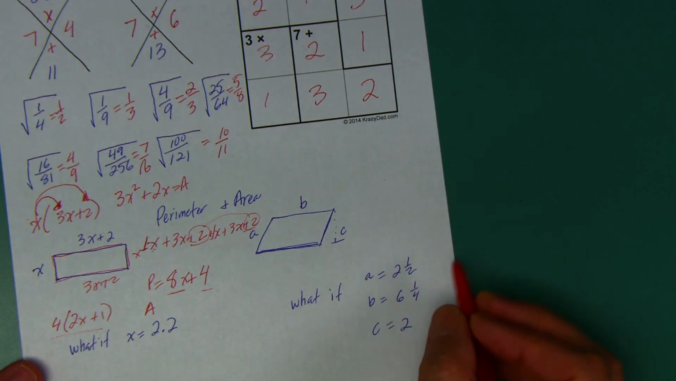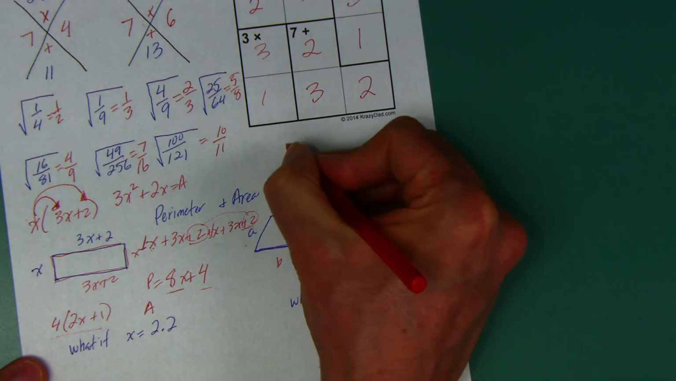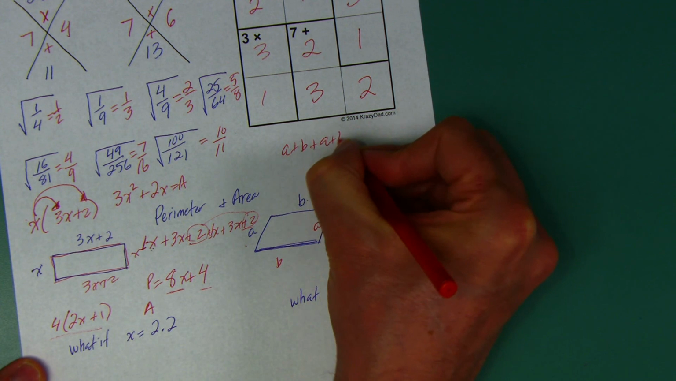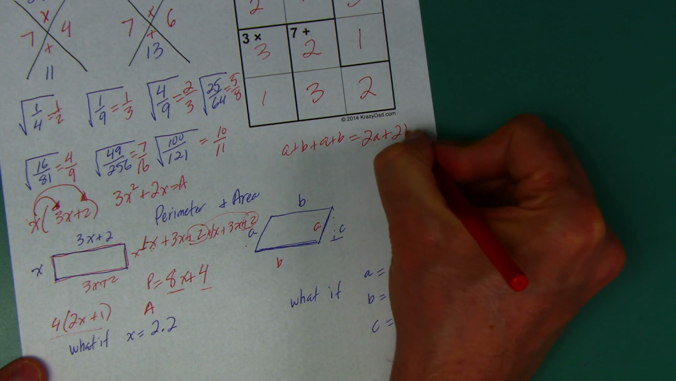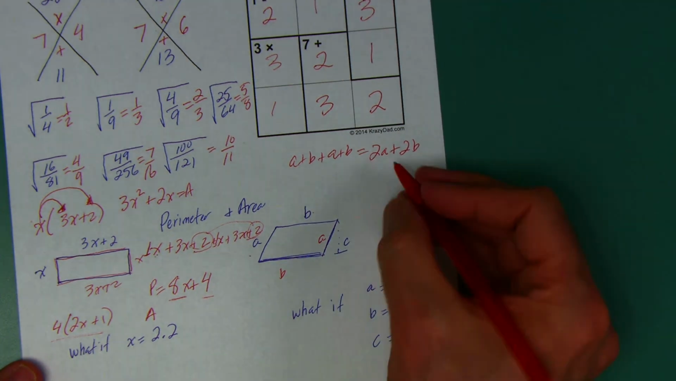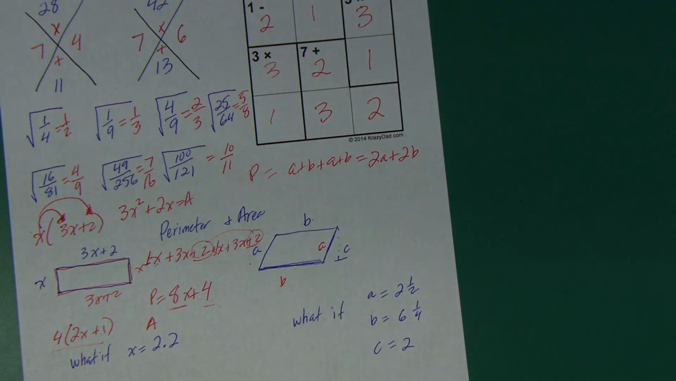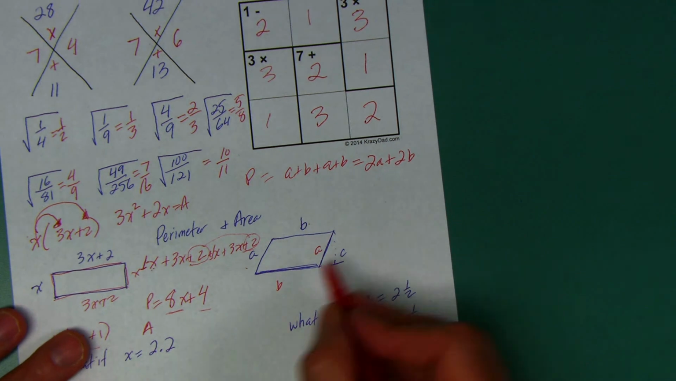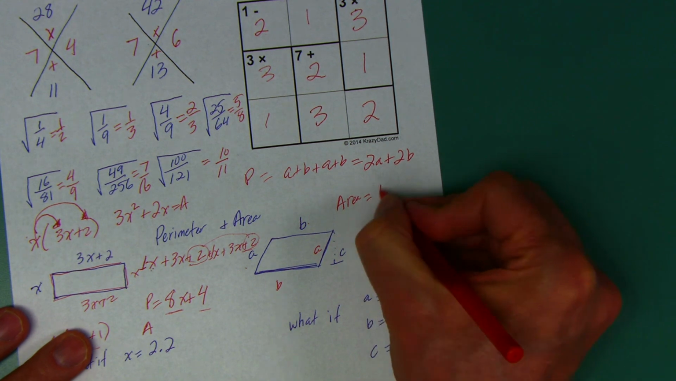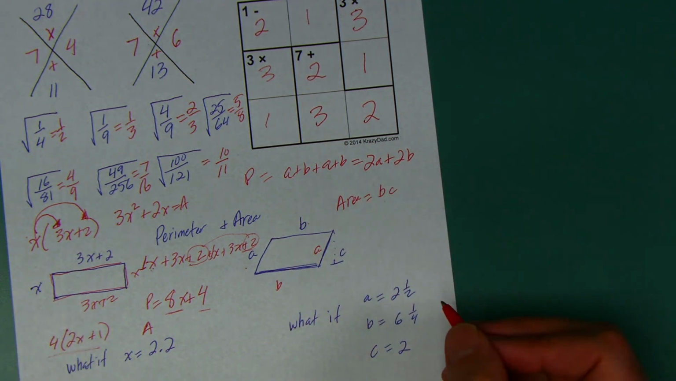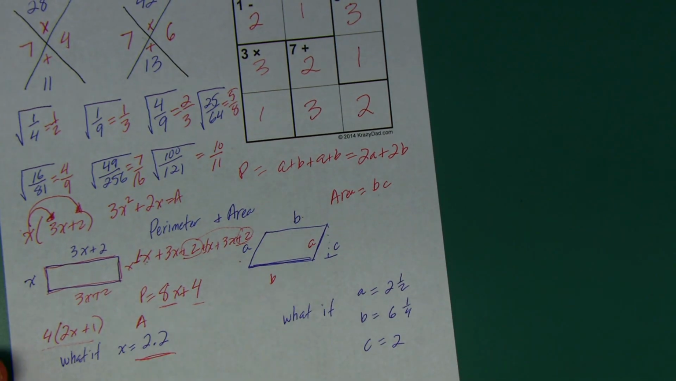Okay. All right, the perimeter of this is a plus b plus a plus b. A plus b plus a plus b is how many a's? 2 a's. How many b's? 2 b's. So the perimeter is 2a plus 2b, inches, miles, whatever it is, right? What's the area? It's just the base times the height. This is the easiest problem on the page, huh? Area equals BC. That means B times C. Square units, right?